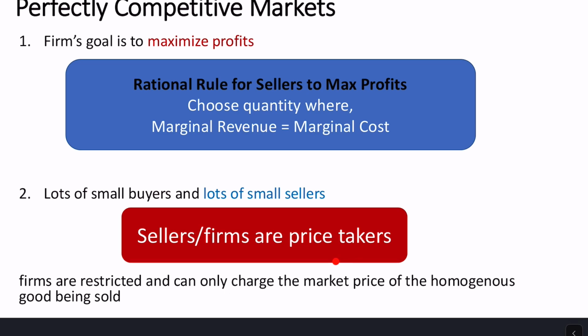Whatever the market price is, think supply crosses demand for the market, that's the price that the firms are going to face. So what this means is that firms are going to be restricted and can only charge the market price for that homogeneous good being sold. Homogeneous here means something like corn. It's all the same. I don't care if I buy corn from farmer A or farmer B. Corn is corn. There's no difference. I'm going to find the cheapest corn I can, and I'm going to buy that. There are no quality differences, no characteristic differences like that.